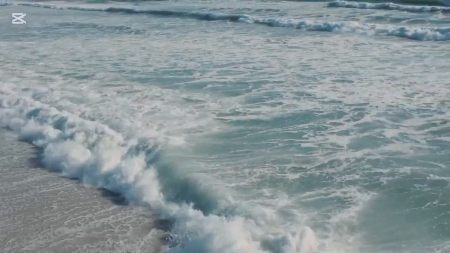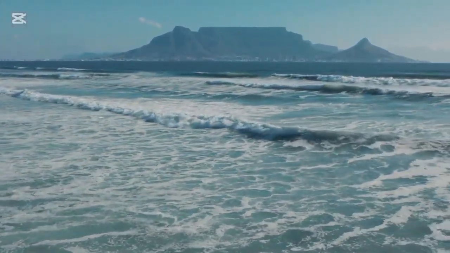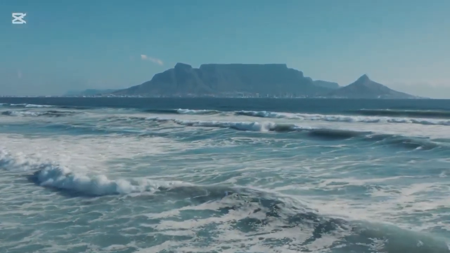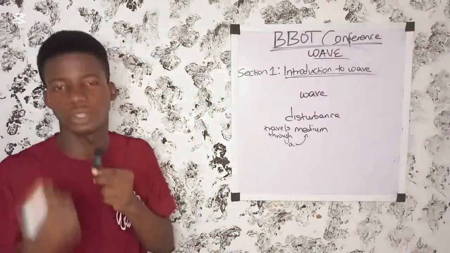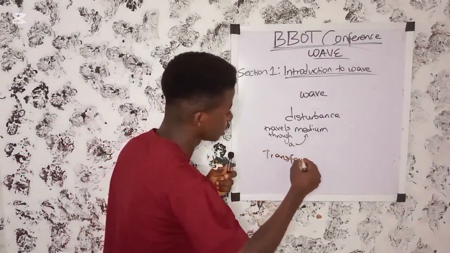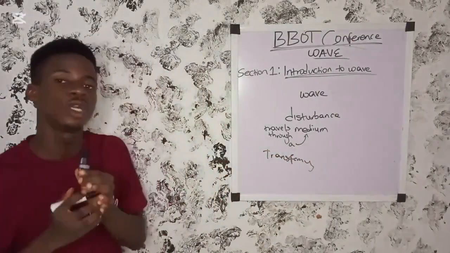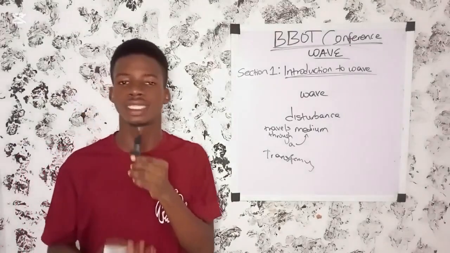A wave is a disturbance that travels through a medium, transferring energy from one point of that medium to another.